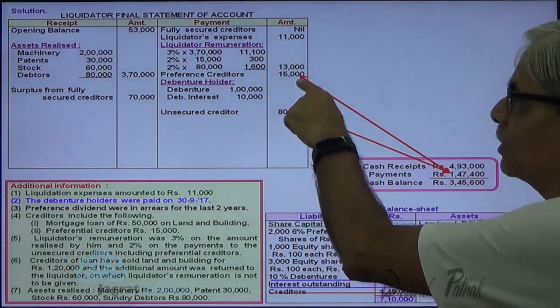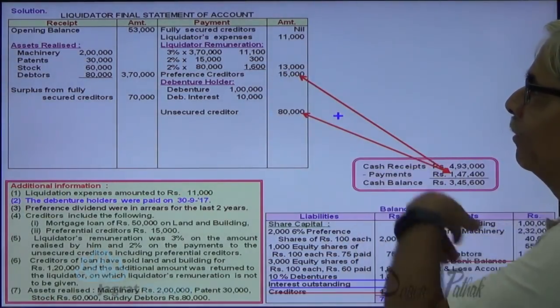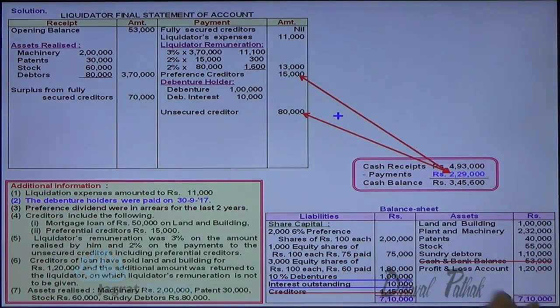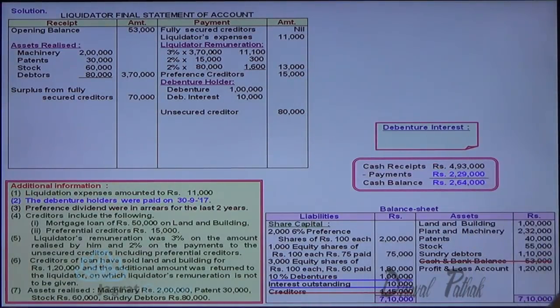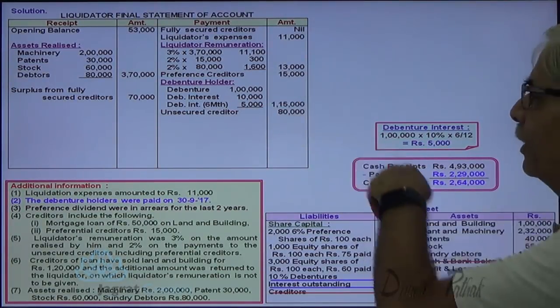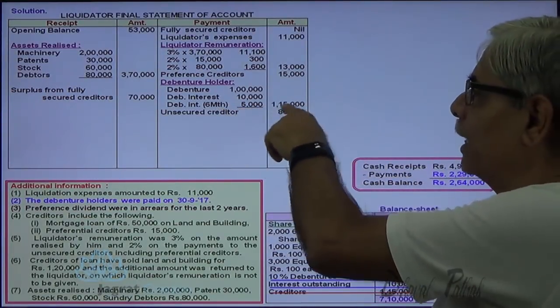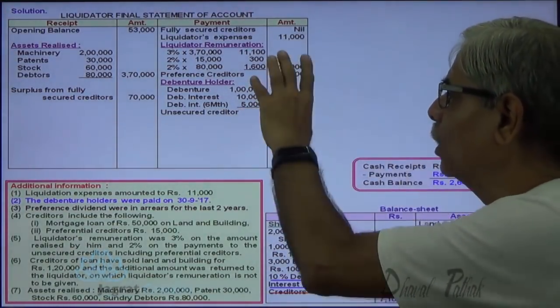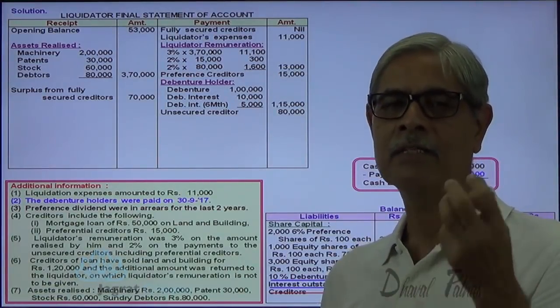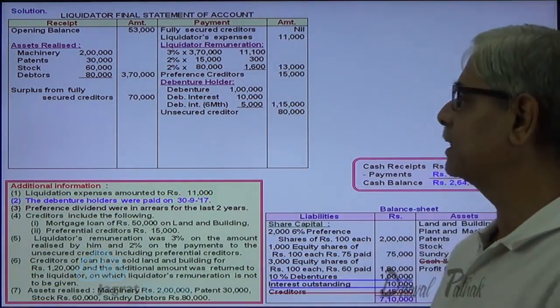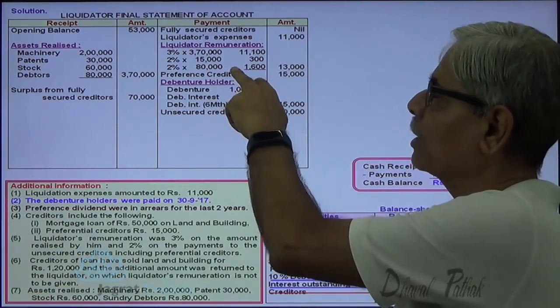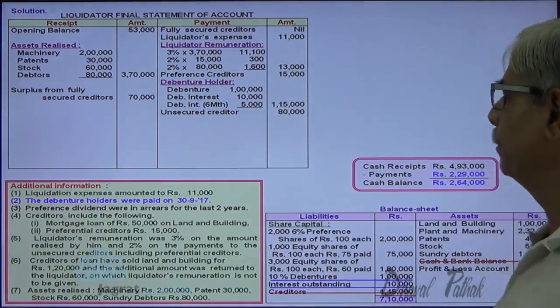So 80,000 and this 1,600, all these payments are recorded. The funds left is 2,64,000. So debenture interest is paid at the rate of 5,000, so 1,15,000 is paid. This is how the debenture interest for additional 6 months is paid, because I was having sufficient funds to pay the unsecured creditors, and the remuneration thereon to the liquidator is being paid.